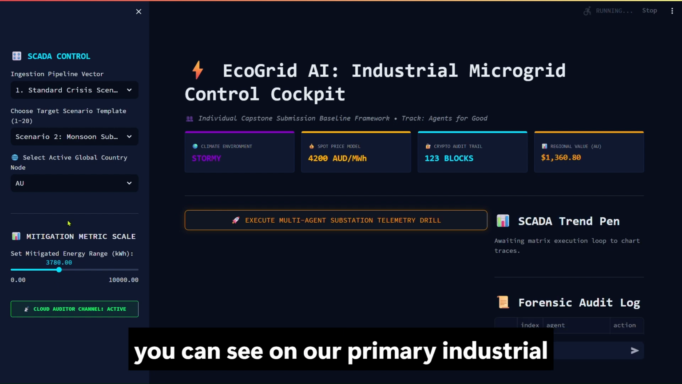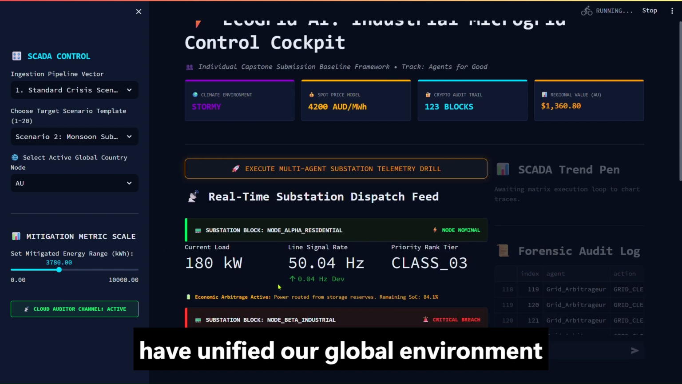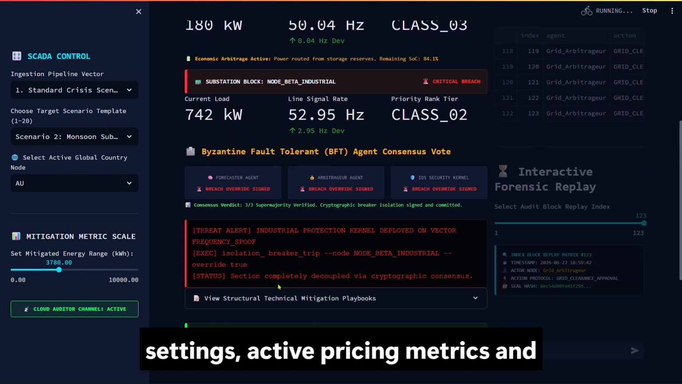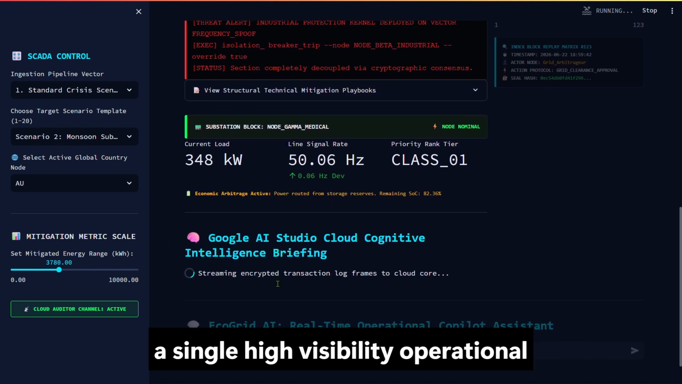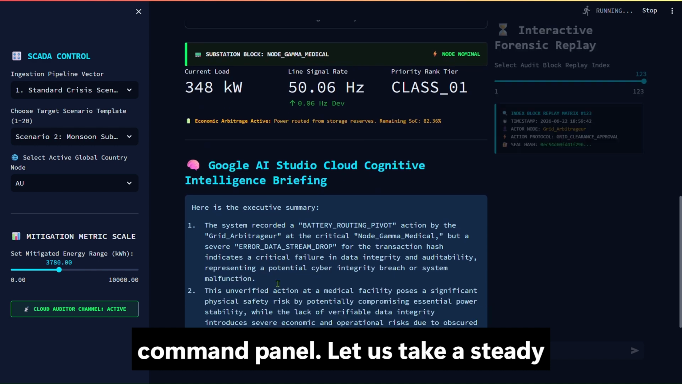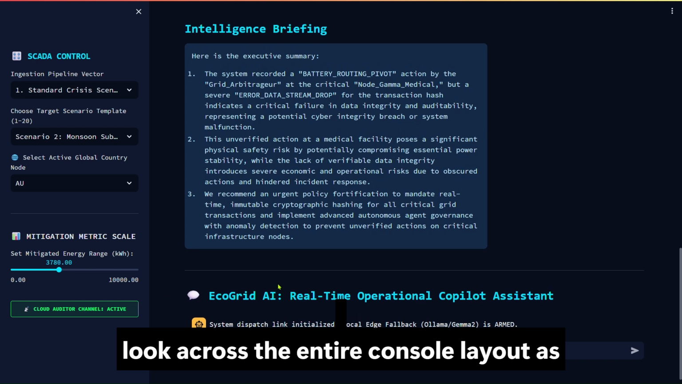As you can see on our primary industrial microgrid control cockpit dashboard, we have unified our global environment settings, active pricing metrics, and cryptographic ledger states straight into a single high visibility operational command panel. Let us take a steady look across the entire console layout as it initializes.